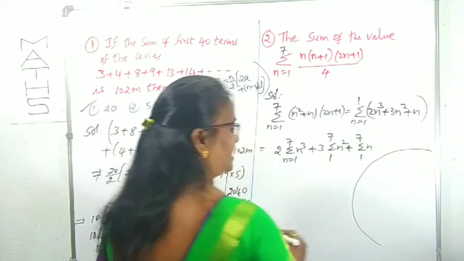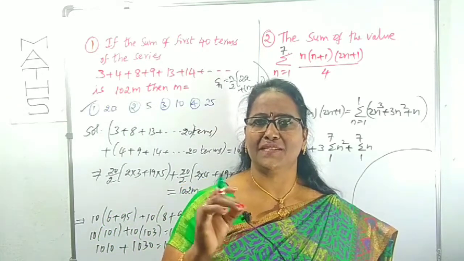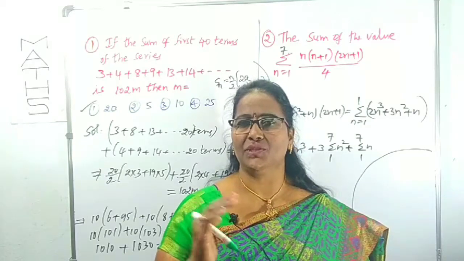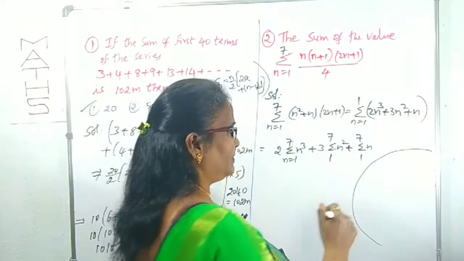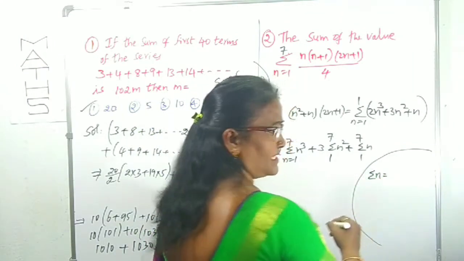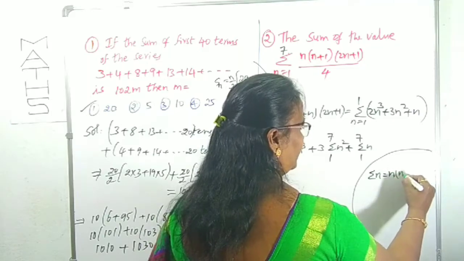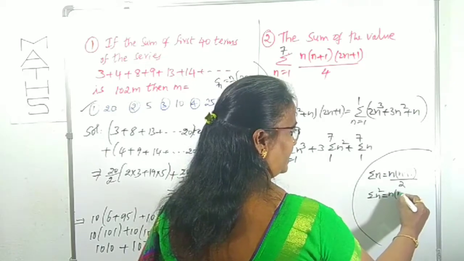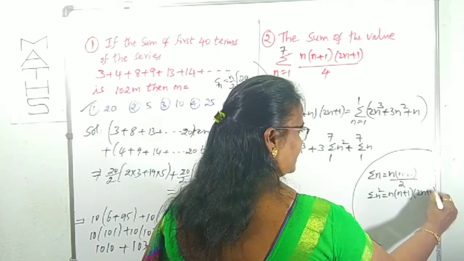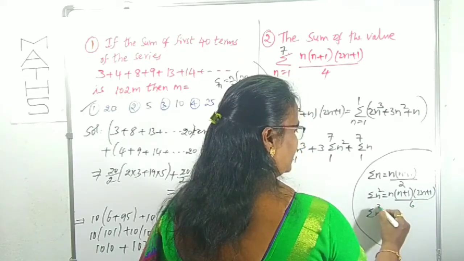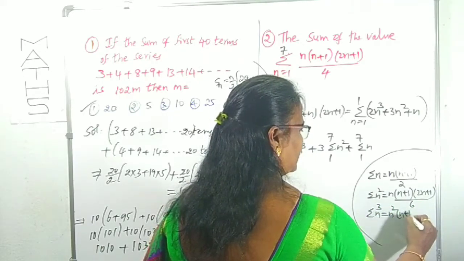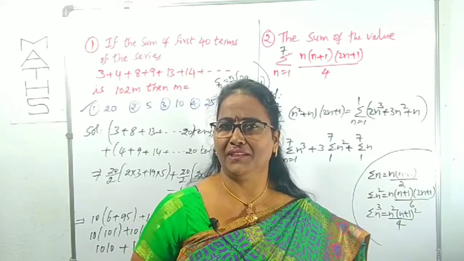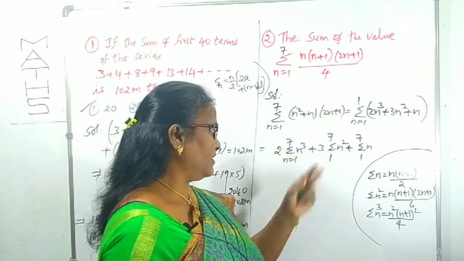We have to recall the sum of the first n natural numbers, the sum of the cubes of first n natural numbers, and the sum of the squares of first n natural numbers. Those 3 are very important. Sigma n, the sum of first n natural numbers, is n of n plus 1 by 2. Sigma n square is n of n plus 1 of 2n plus 1 by 6. Sigma n cube is n square of n plus 1 whole square by 4. These 3 are very important. Wherever we need, there we have to apply. Here we easily apply.